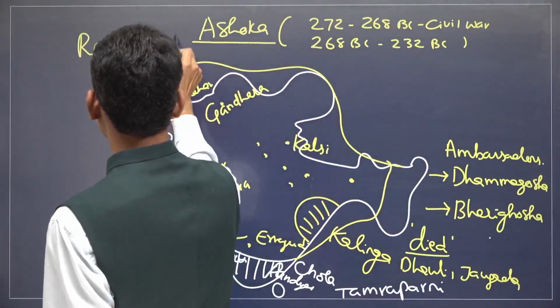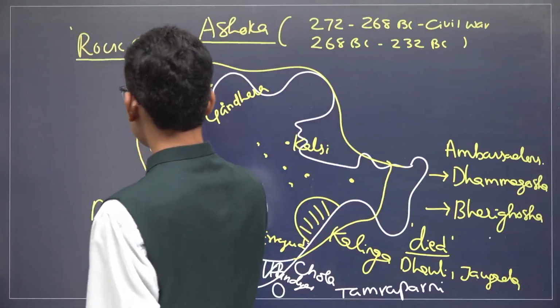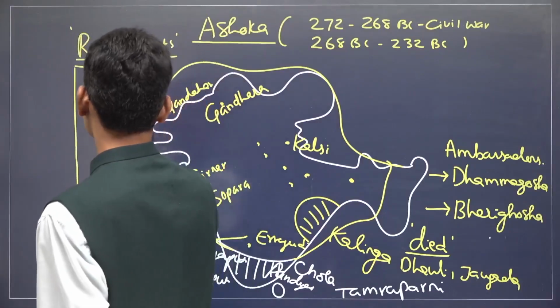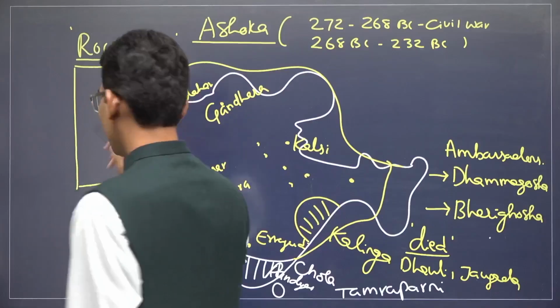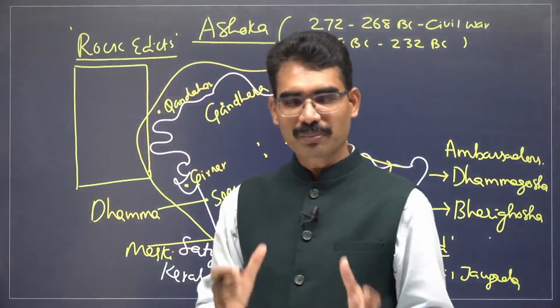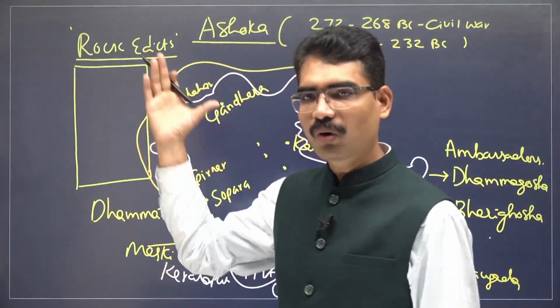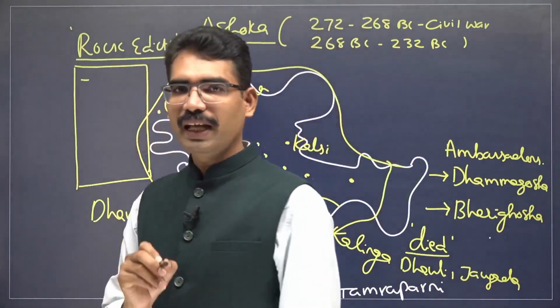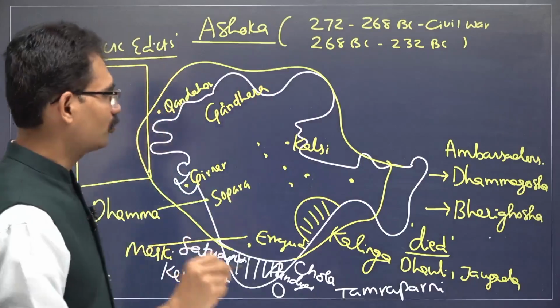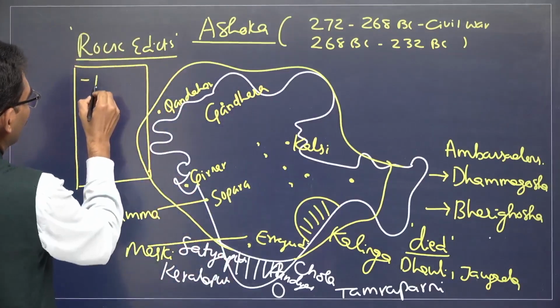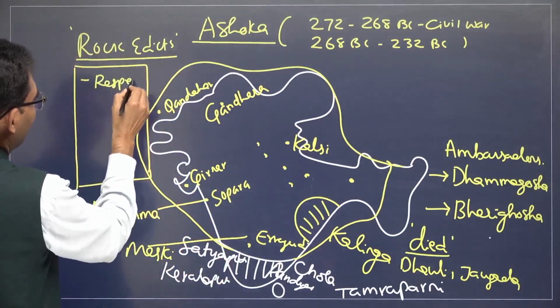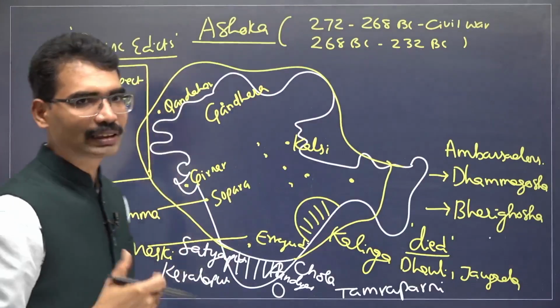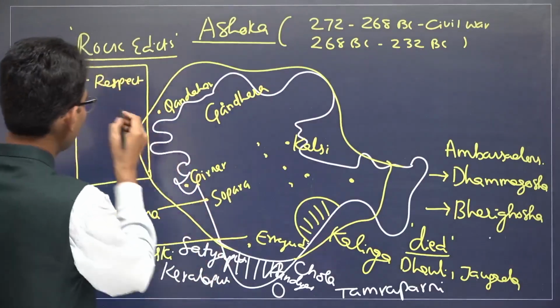By issuing rock edicts, he was able to communicate his policy directly to the subjects, directly to the people of his empire. What are these points? He asked his people to respect elders and to respect learned people.